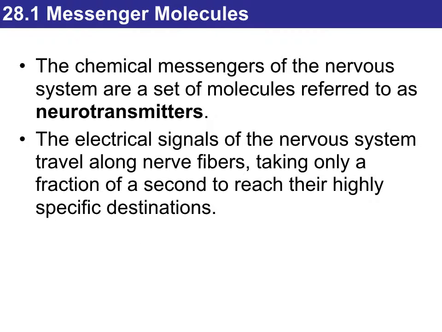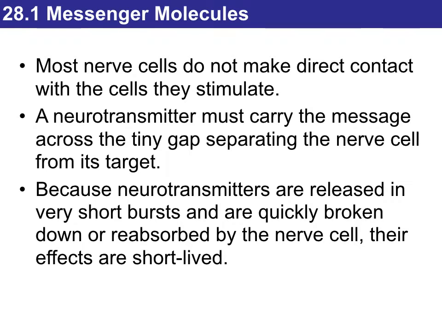Now, looking at neurotransmitters, this is the chemical messenger of the nervous system. Most of the time, those are going to take place very close to where they are released and the target cell, which is most of the time another neuron. So the electric signal of the nervous system travels along nerve fibers. We call this the axon. They take just a fraction of a second and they are going to go to very specific destinations.